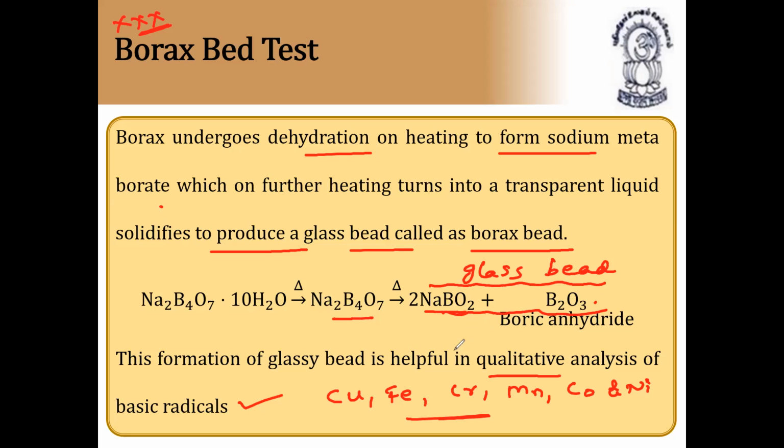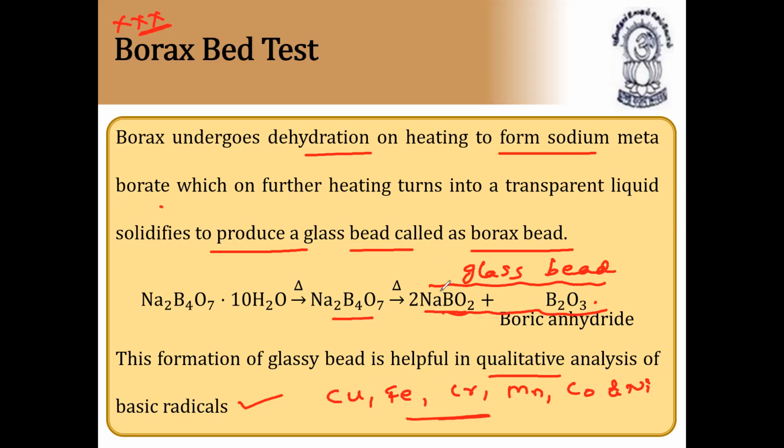And aqueous solution behaves as a buffer because it consists of a weak acid and a salt with a strong base. So let us see now the borax bead test application. The glass bead is moistened. I'll write it in the next slide. Which type of metals can be identified? Copper, iron, chromium, manganese, cobalt, and nickel.